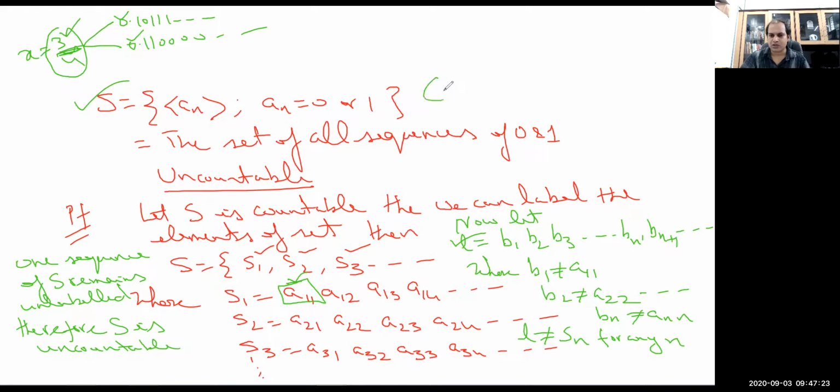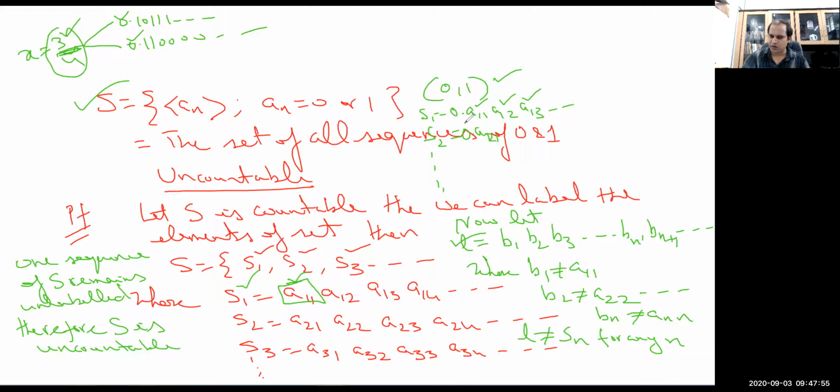So using this, not only all sequences of two or more symbols, in fact every real number in the open interval 0 to 1 is also uncountable. Why? Because every number has such an expression. I can write the members of S1 as 0.A11, A12, A13, and so on. Again, using the same approach, just put the decimal point here because every member is in this open interval 0 to 1. So by the same logic, one can construct an element showing this open interval is uncountable.